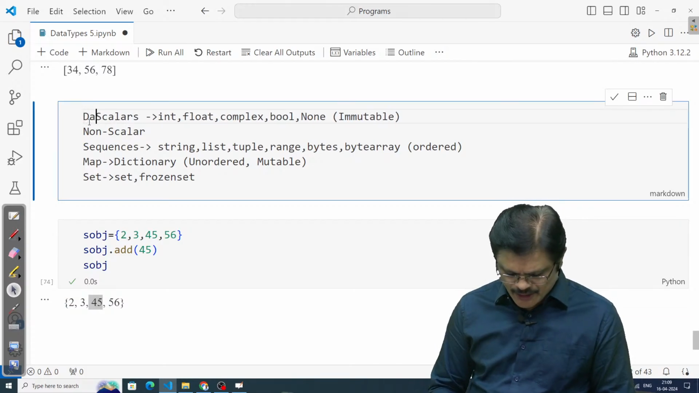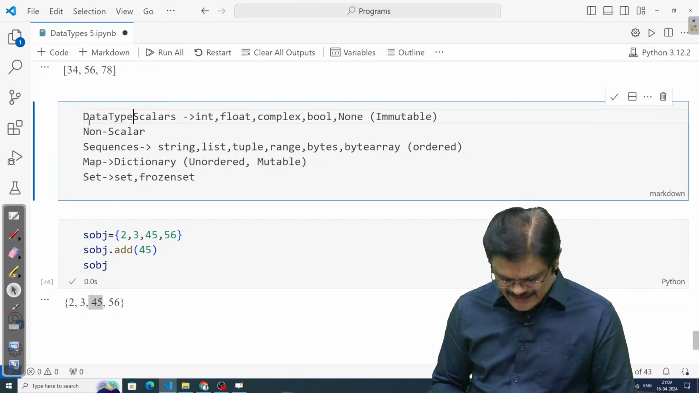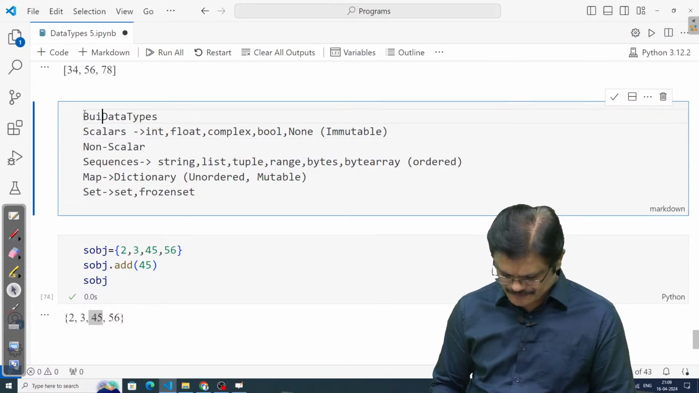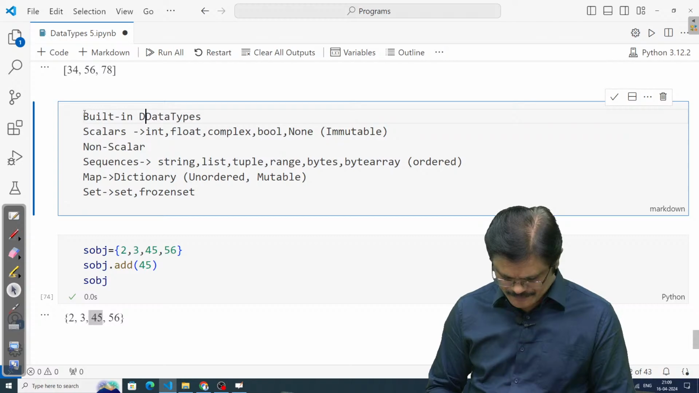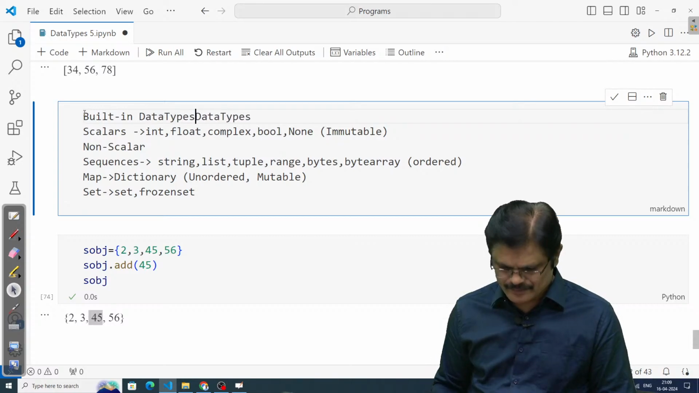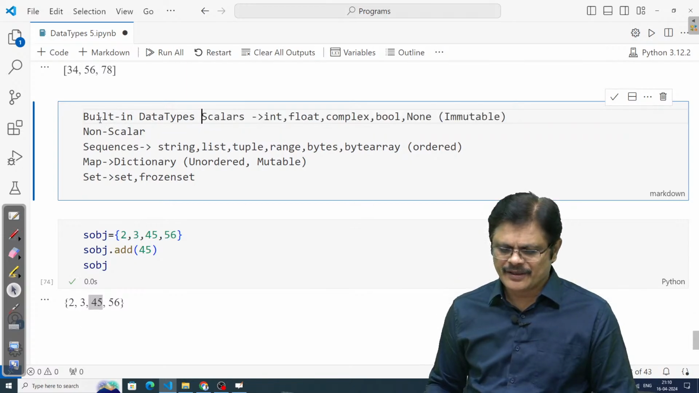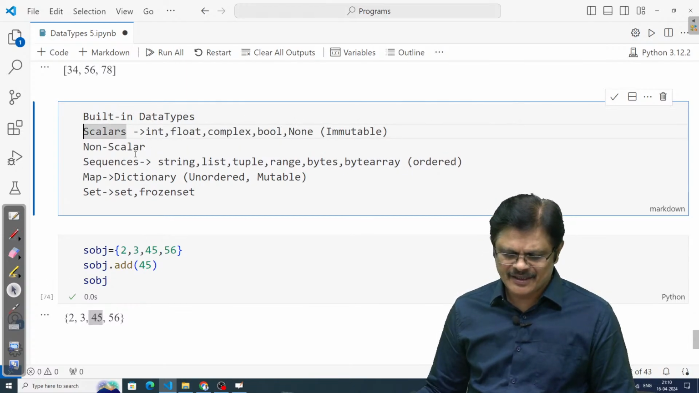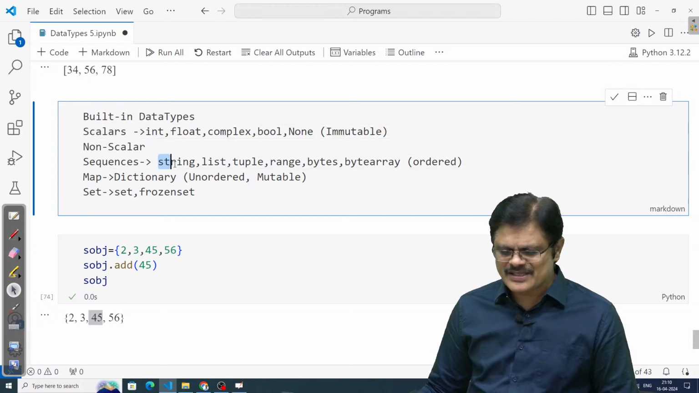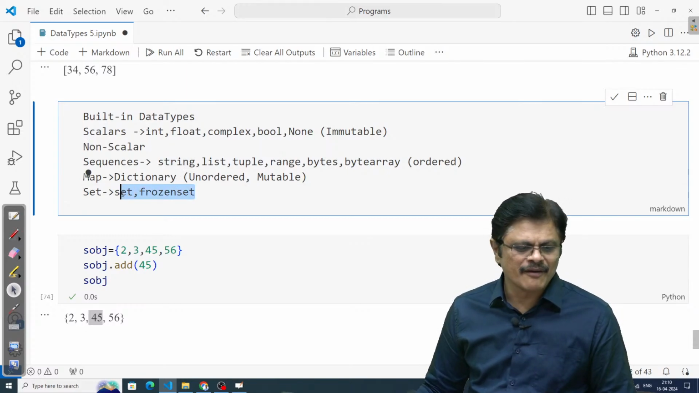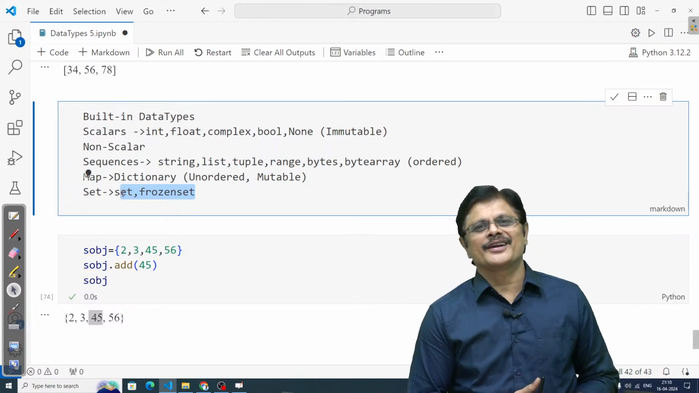So totally, how many data types did we discuss, sir? Built-in data types: 14. First 5 here. Then here, how many sequences? 1, 2, 3, 4, 5, 6 here. 5 plus 6, 11. 1 dictionary, 12. And set and frozenset, totally 14. So this is about your data types.